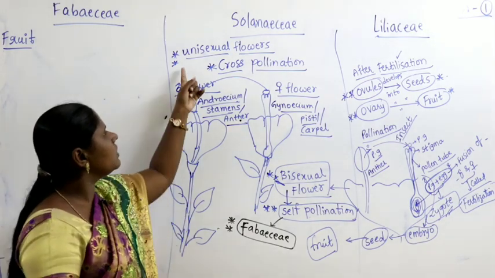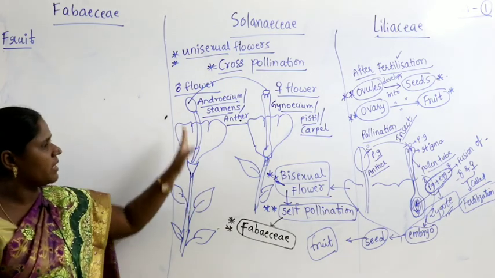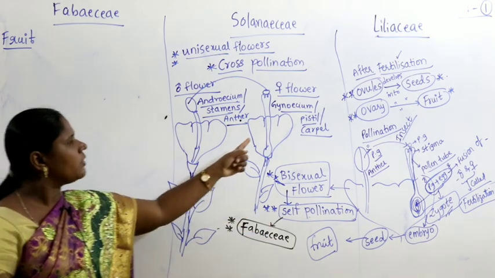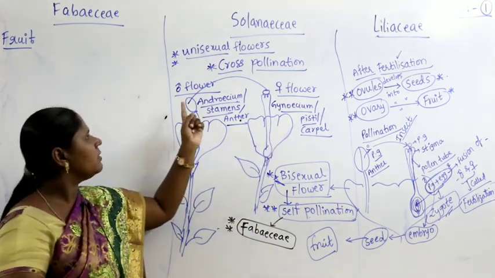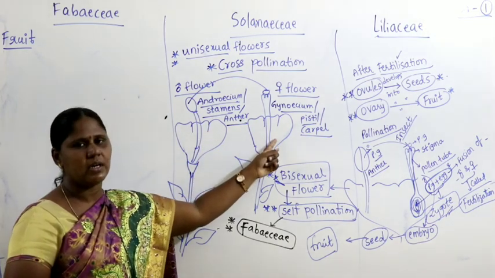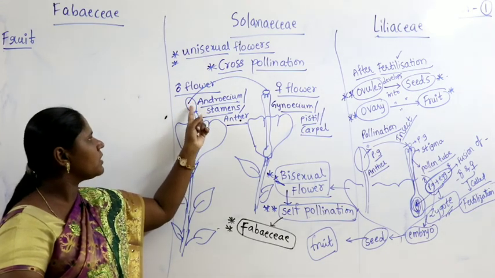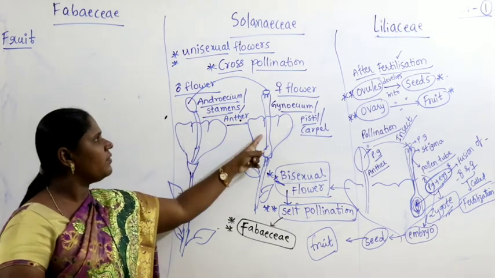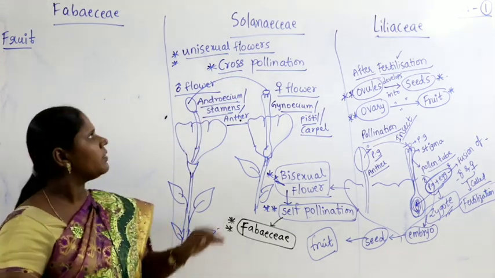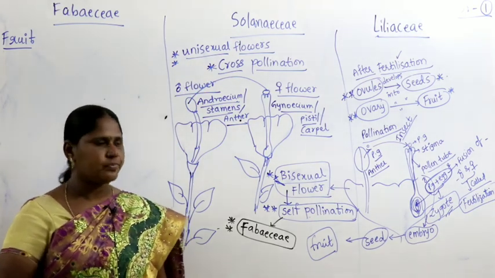And if you take unisexual flowers, maybe one plant produces male flowers, and another plant somewhere at a far distance produces female flowers. If the transfer of pollen grain happens from a unisexual male flower to a female flower, then this is called cross pollination. So do remember, cross pollination generally occurs in unisexual flowers.